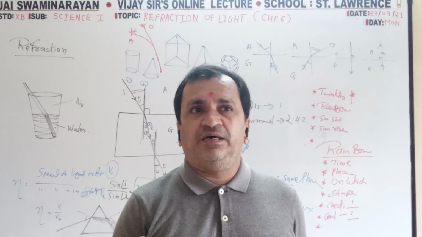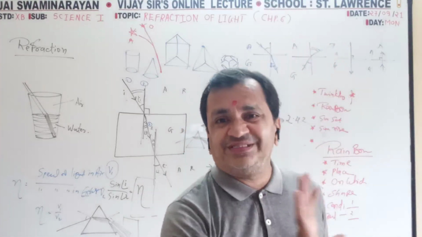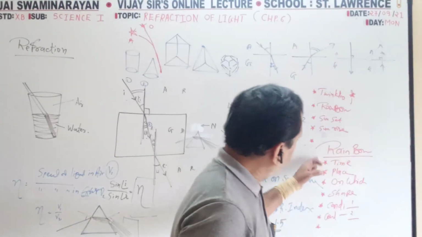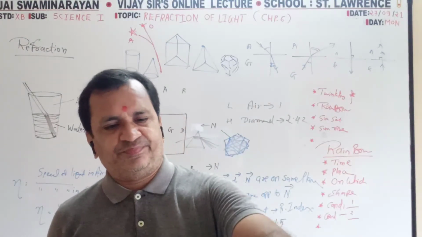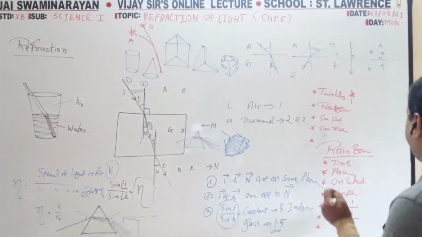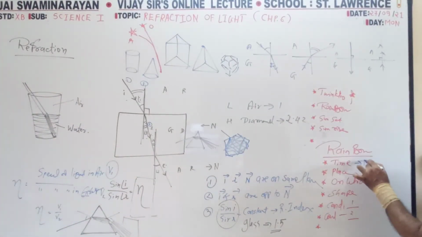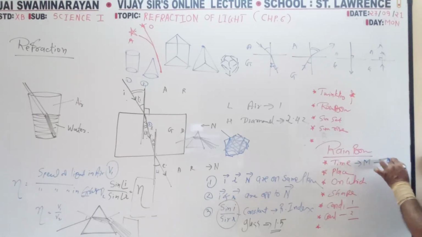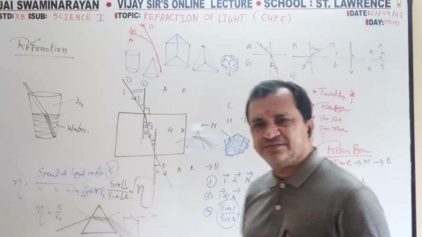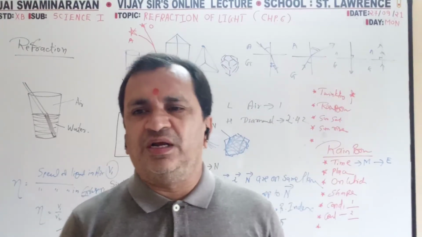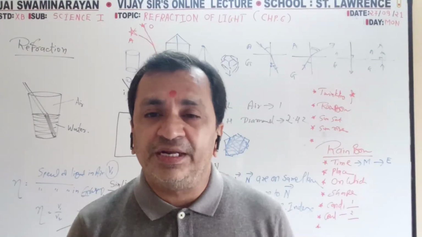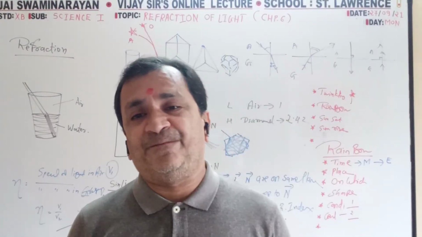Whenever a rainbow forms in the sky, what is the time? It will always be in the morning or evening.